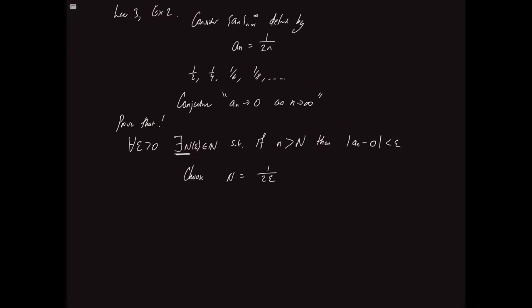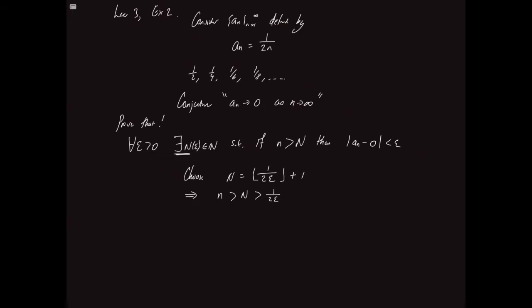Once again, there's a little niggle for epsilon equals pi or something like that. This capital N isn't a natural number, so I'm going to turn it into a natural number by taking the floor function of it, that is, discard any fractional part, just keep the integer, and then I'm going to add 1. And you need to think about it a little bit. That implies that if little n is greater than capital N, it will be greater than 1 on 2 epsilon.